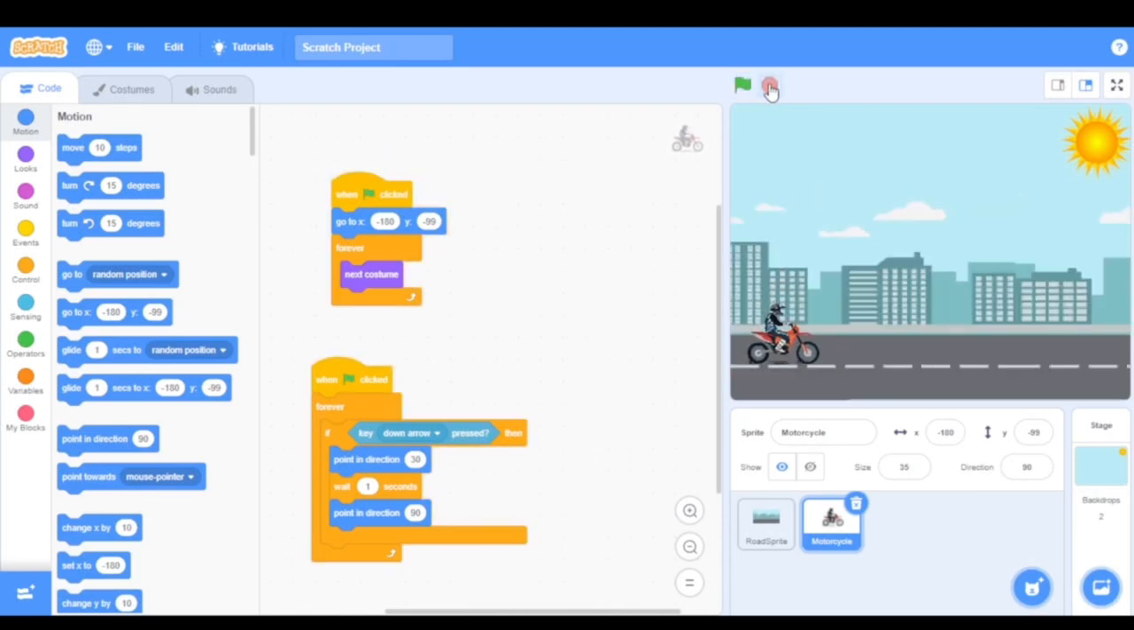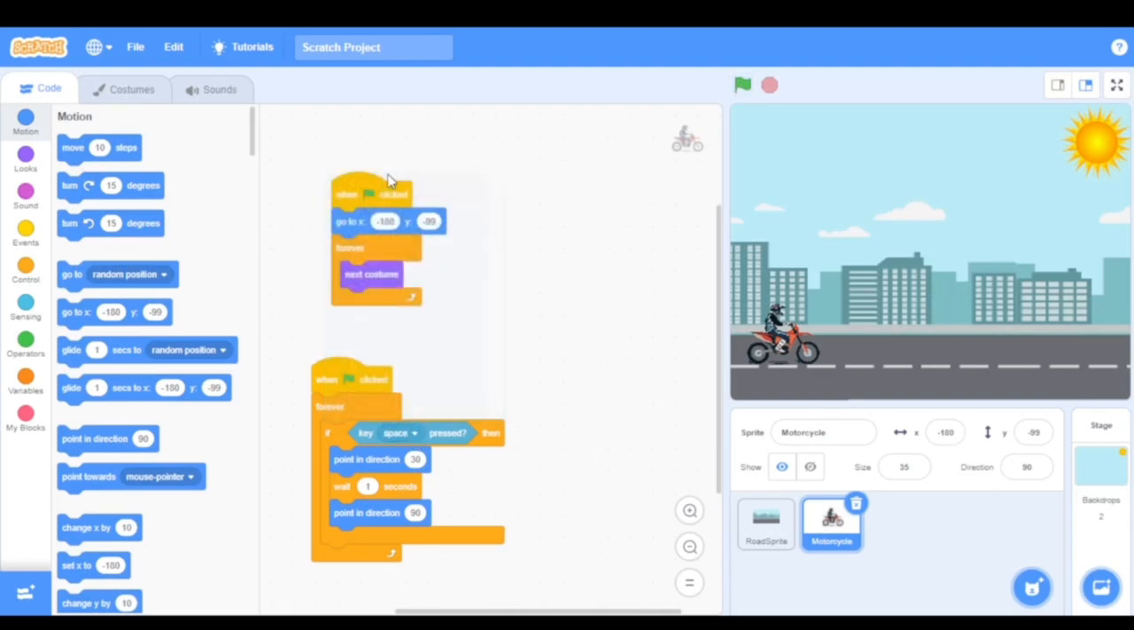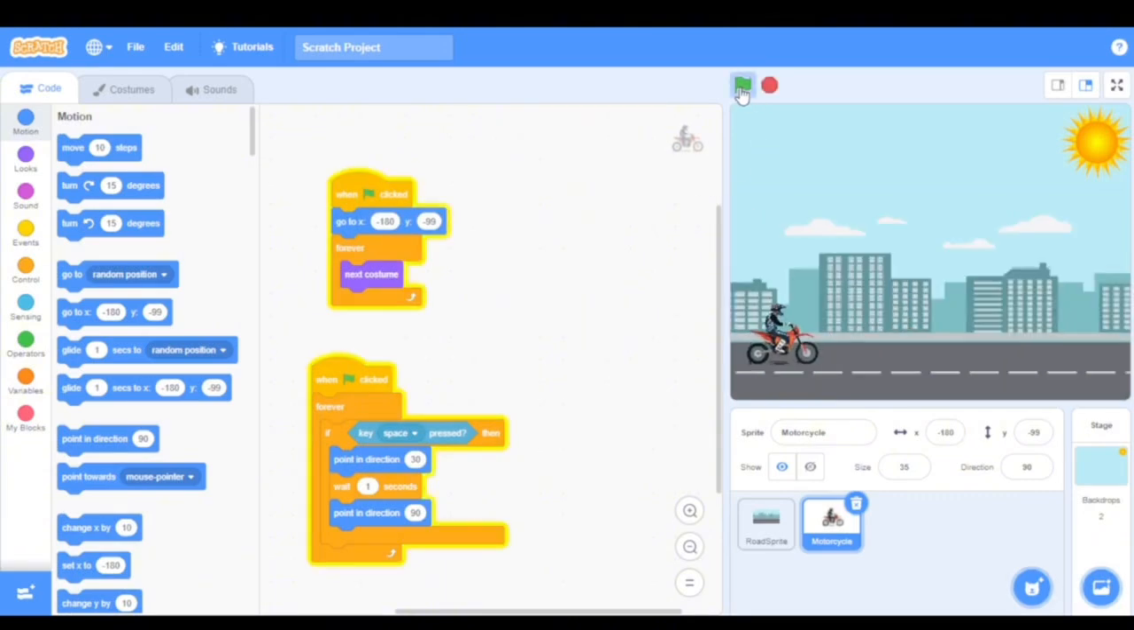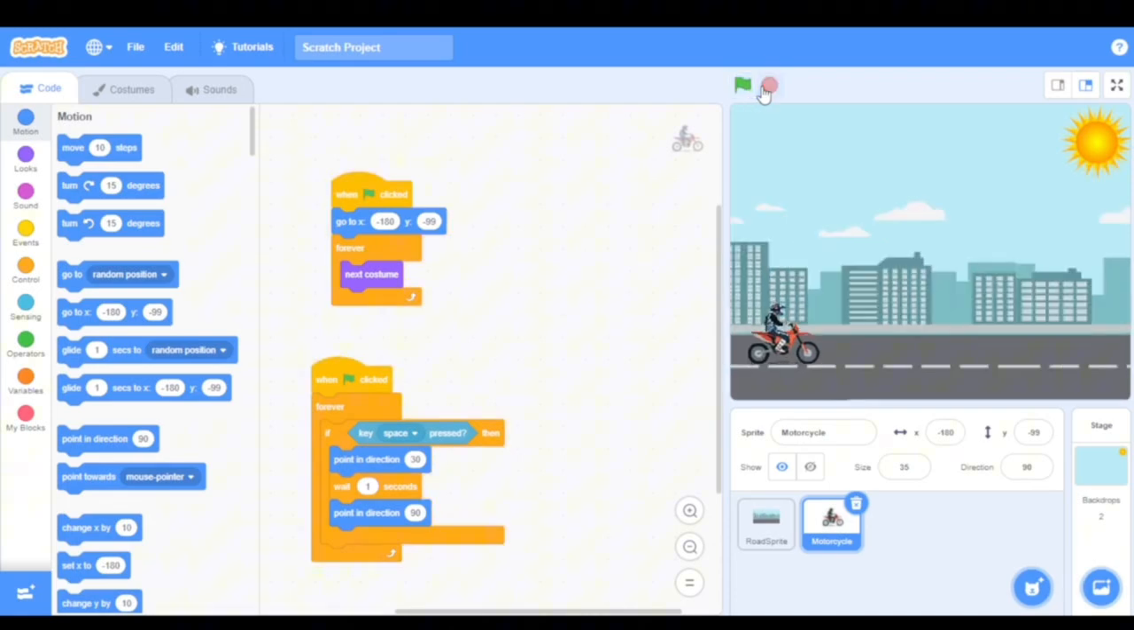Okay, stop. So I did not press the down arrow key. That is why it did not work. So what I'm going to do now is my down arrow key is not working. I'm going to change it to space. And then I'm going to press this again. Can you see? So that has worked. Now the next thing I'm going to do is to create another stance.